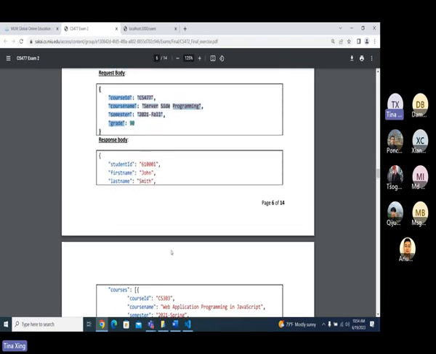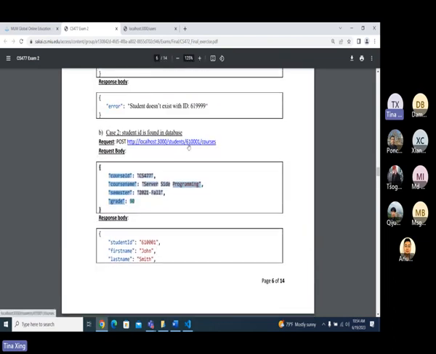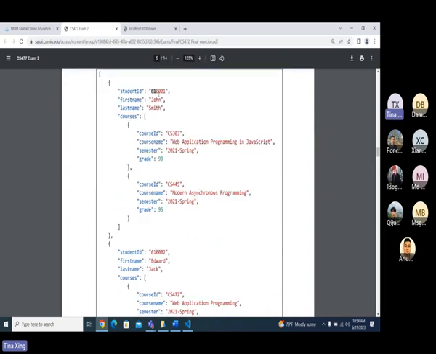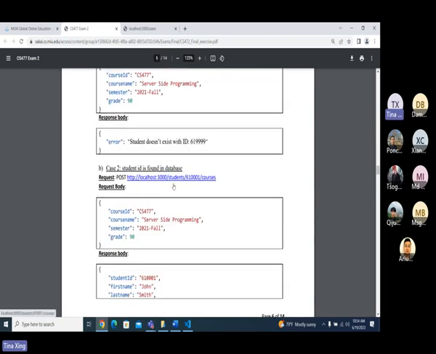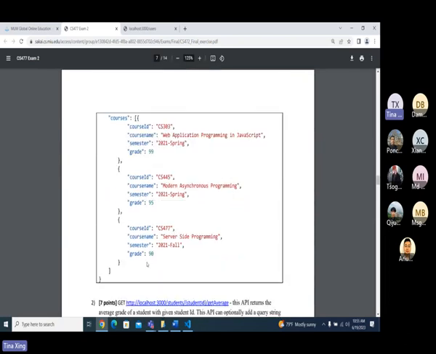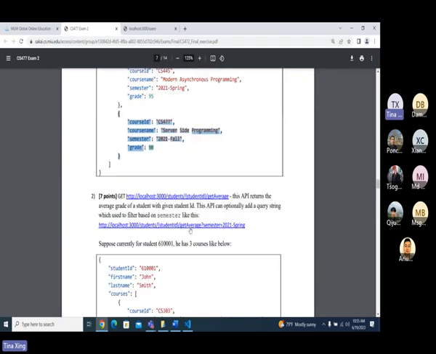So response body, take a look. I want to find 61001, right? Do I have a CS477? Take a look at it here. See this one, right? I don't have CS477, right? So I'm going to just insert it inside, okay? And that's the returned value. See here, this one is being added here, okay?